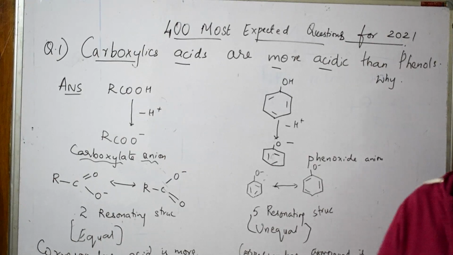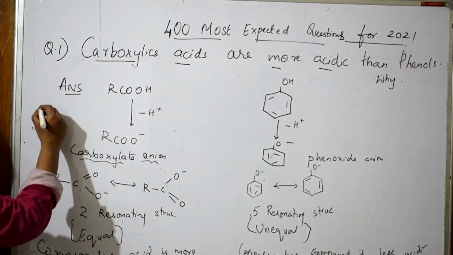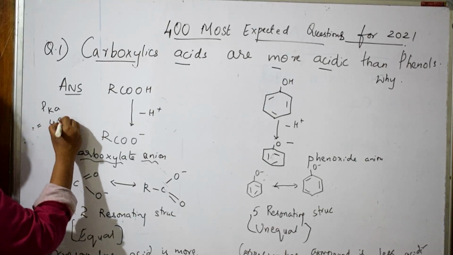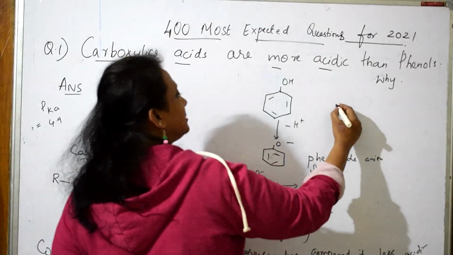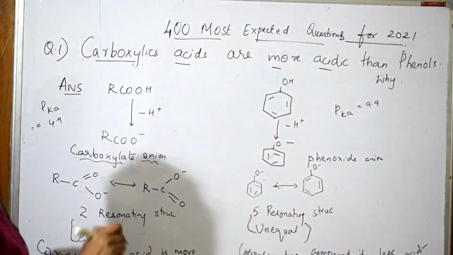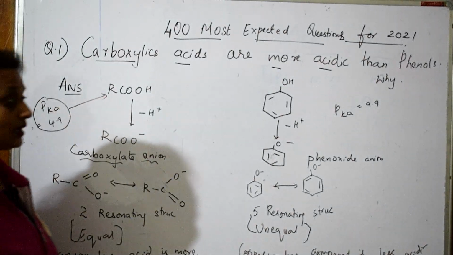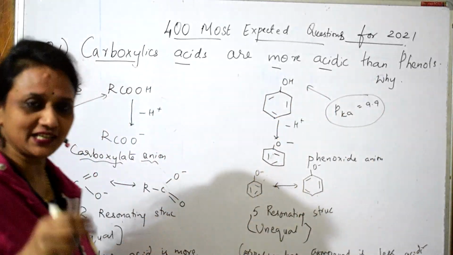Now further, if I have to talk about the pKa value, the pKa value of the acid is almost 4.9 or something, a lesser value. For phenol, the pKa value is 9.9 or something. Smaller the pKa value, more acidic it is. Larger the pKa value, less acidic it is. 2 points, easy.